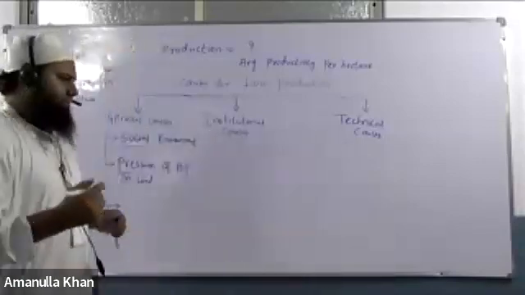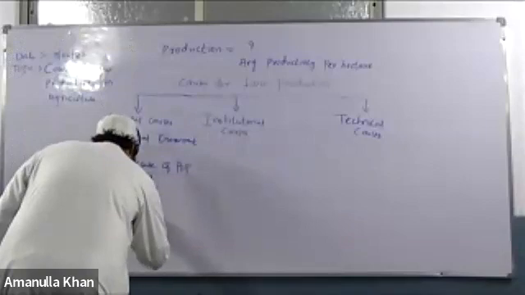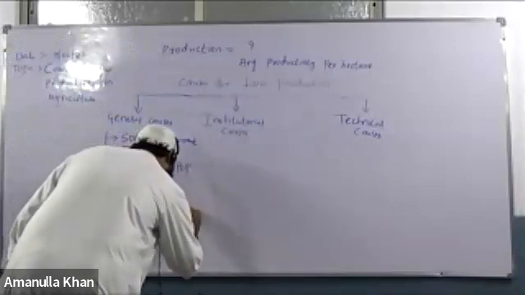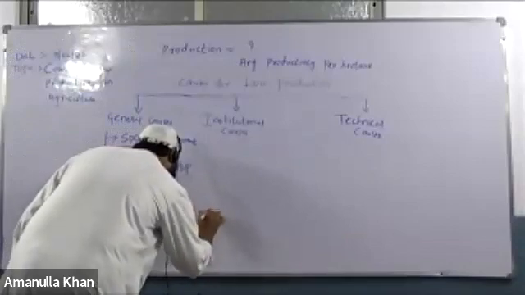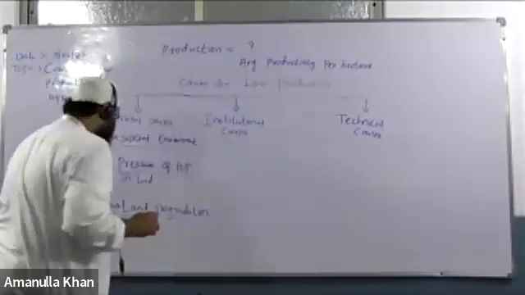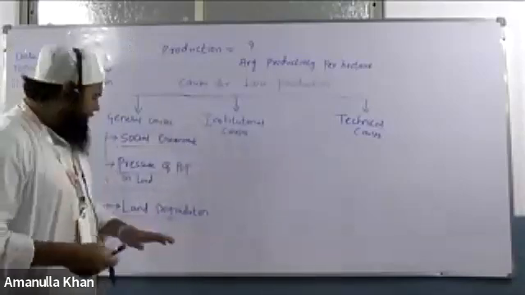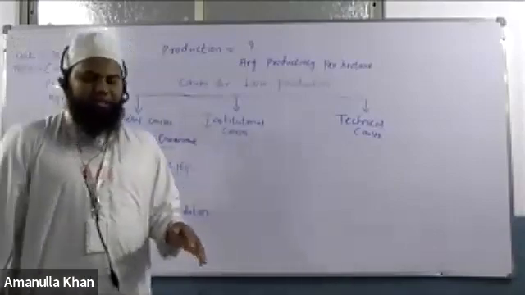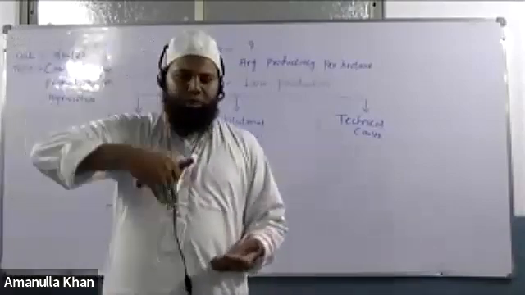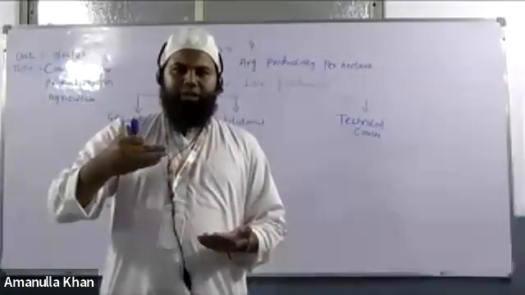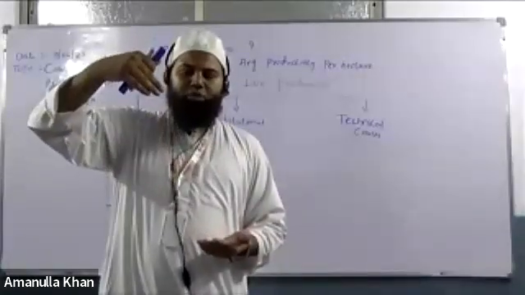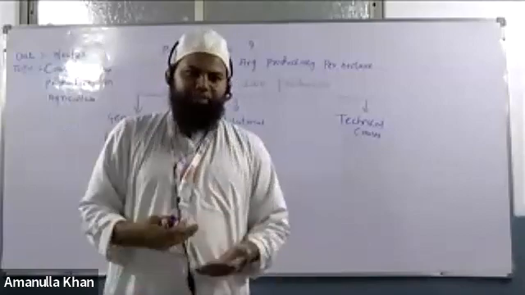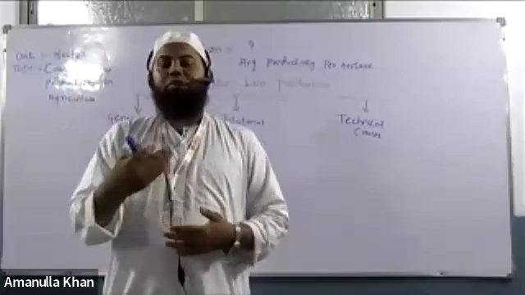land degradation. So what do you mean by land degradation actually? If you look at the word degradation, then we'll relate it with the land. Degradation का मतलब होता है डिप्लीटिंग क्वालिटी, यानी लैंड की जो क्वालिटी है उसका डिक्लाइन हो जाना. If the land's quality is getting depleted, it will not produce as much as it can.